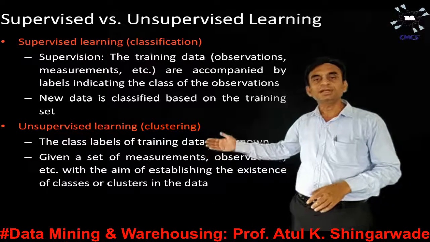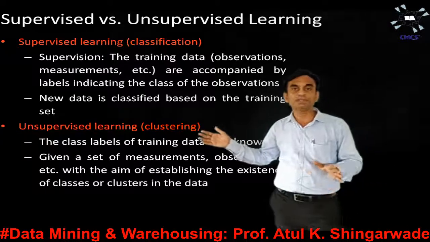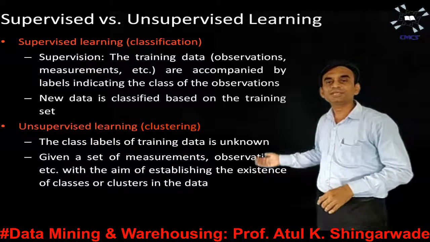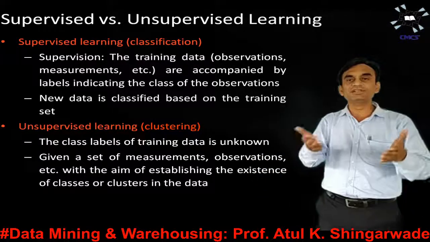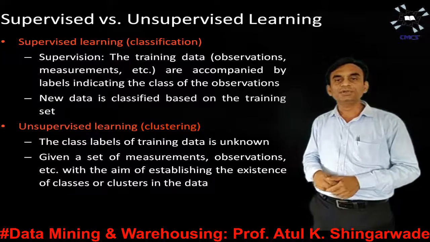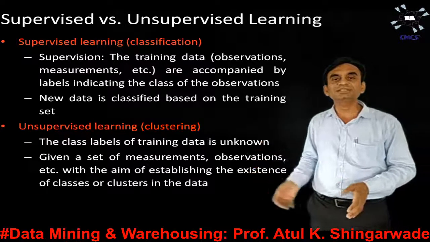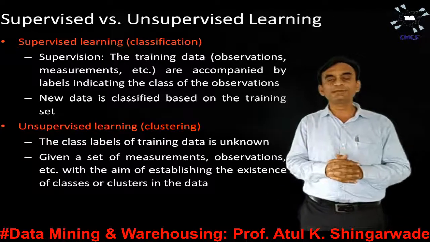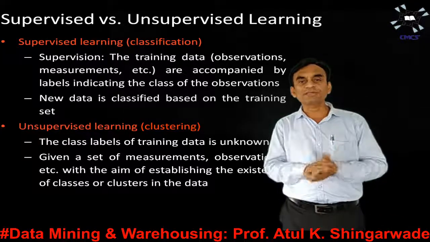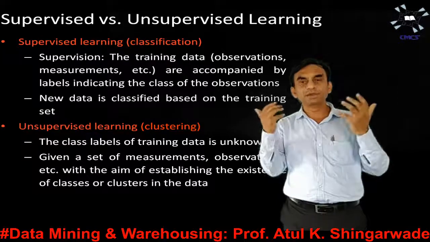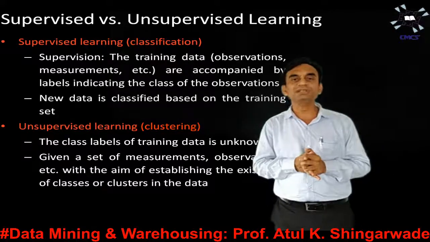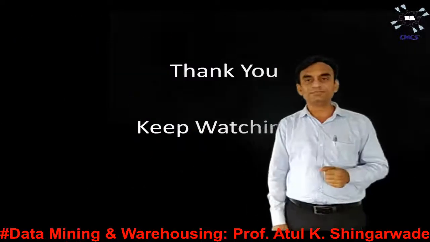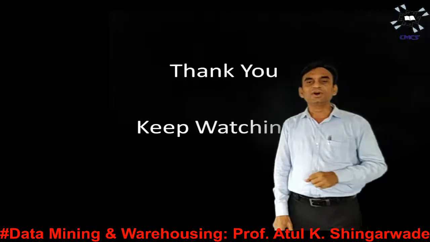So what is given in case of unsupervised learning or clustering approach? The class labels of training data are unknown. Given a set of measurements or observations, like Jeff, professor and 4, the aim is establishing the existence of classes or clusters in the data. In supervised learning or classification, the class labels were already known. In unsupervised learning or clustering, the class labels are not known and are missing. So this is the approach of classification.